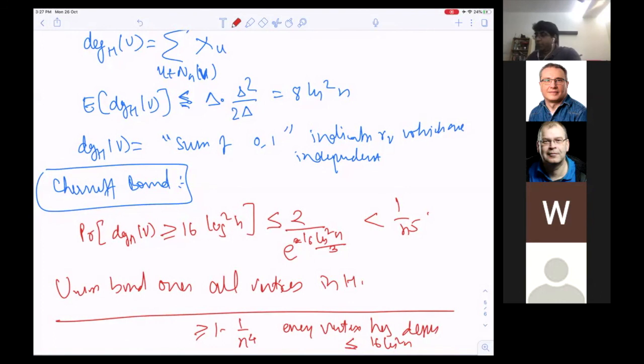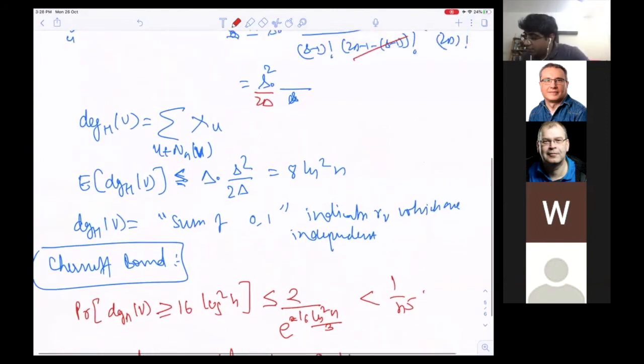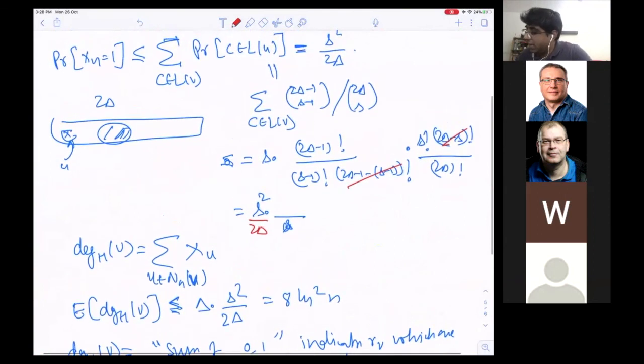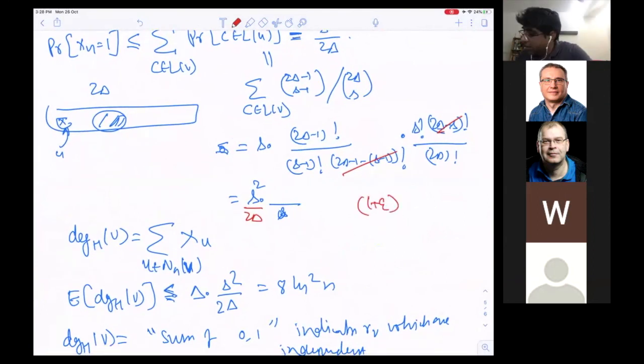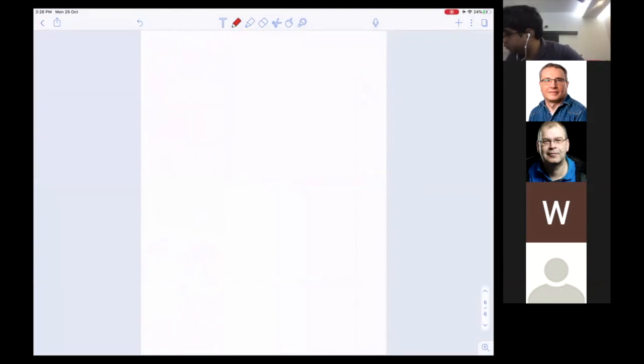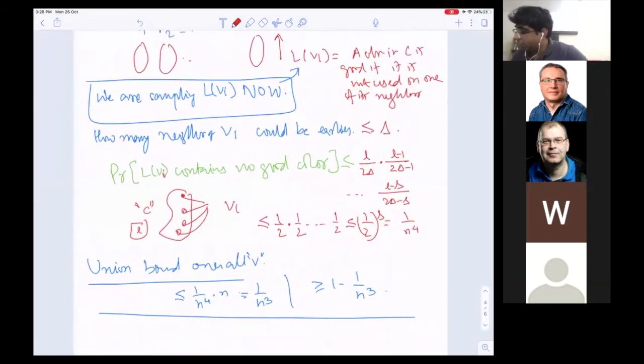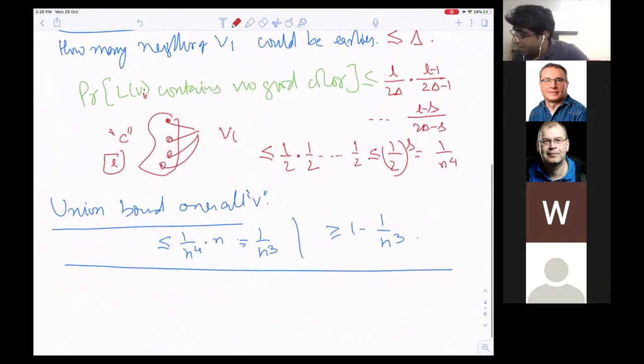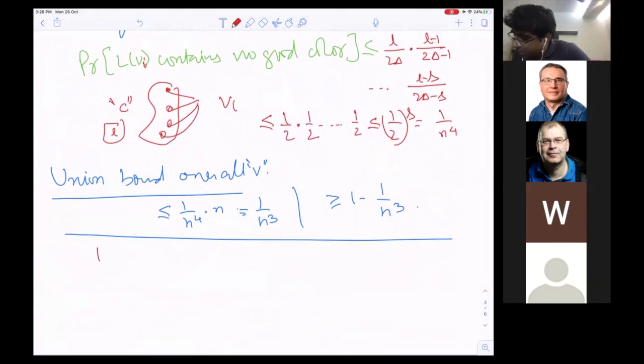Notice one thing: where did we use 2 delta? I mean, 2 delta is not used very properly here. This proof would have worked even if I had taken 1 plus epsilon times delta. My previous proof also would have worked here if I had taken not 2 delta, but 1 plus epsilon delta.